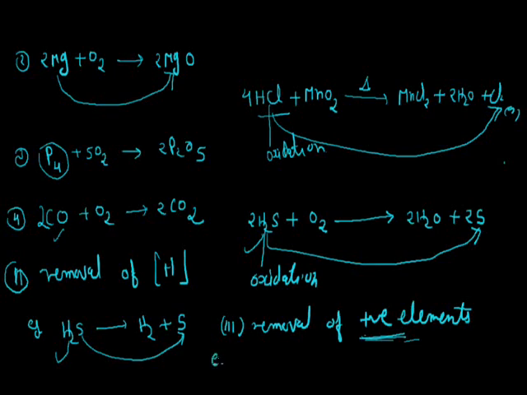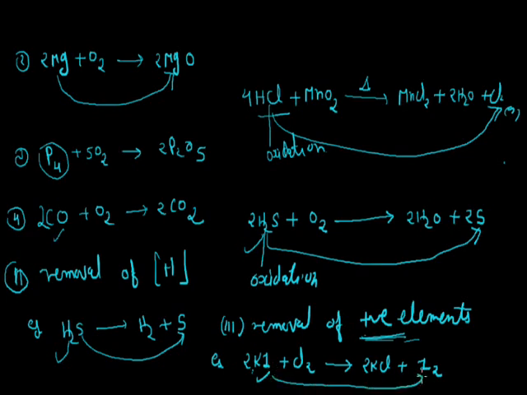For example, take potassium iodide, KI, reacting with Cl2. After the reaction it gives 2KCl plus I2. In this reaction, on the left hand side, the iodine is bonded with potassium, the electropositive element, and on the right hand side, iodine does not have any electropositive element. It means that in this reaction there is removal of the electropositive element from KI, that is, potassium is removed from KI. So we can say that in this example, oxidation takes place of KI.